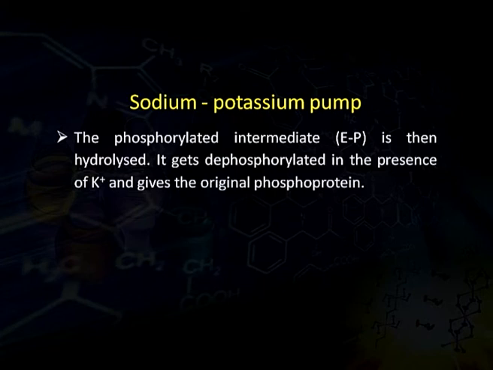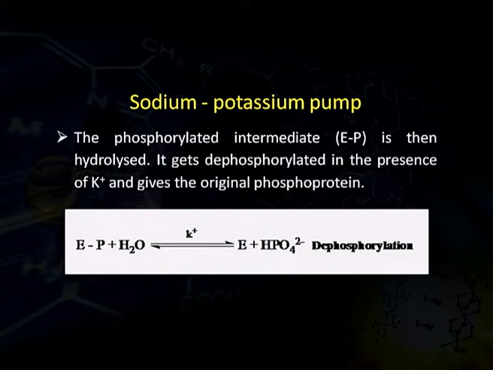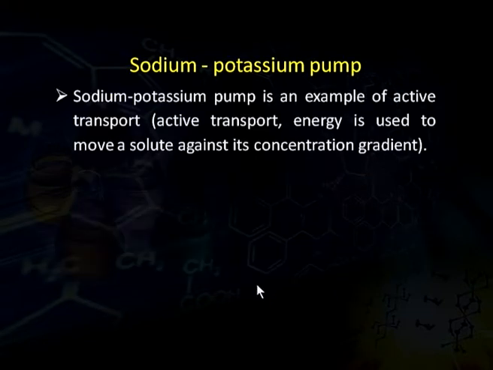The phosphorylated intermediate, that is E minus P, in the above reaction is then hydrolyzed. It gets dephosphorylated in the presence of potassium ions and gives the original phosphoprotein. That is, this E minus P, which was the intermediate in the earlier reaction, gets hydrolyzed in the presence of potassium ions and is converted to E, the original phosphoprotein, and this particular reaction is called dephosphorylation.